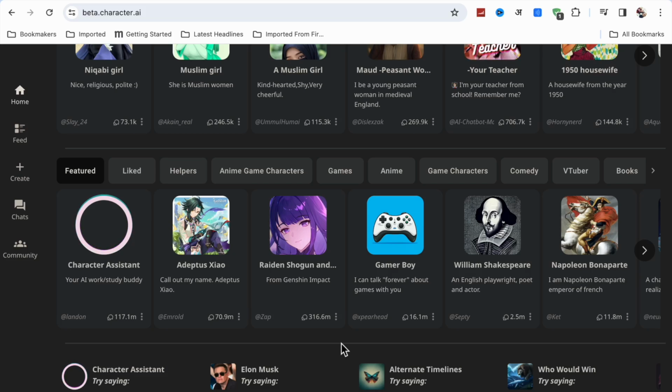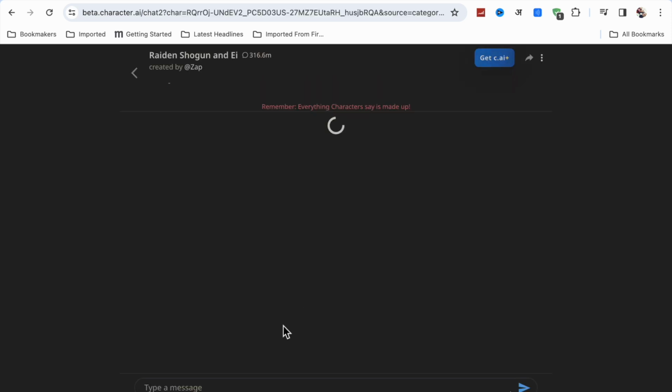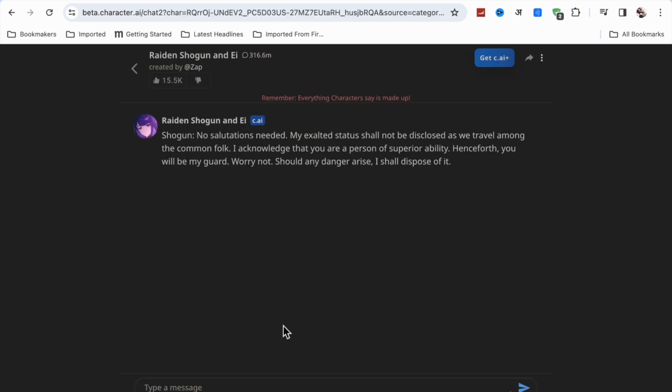In this video I am going to show you how to break character AI NSFW filter. So it depends on character to character. So when I go to this character, first we try NSFW filter on.